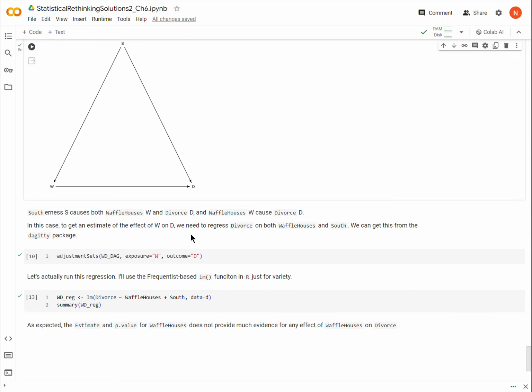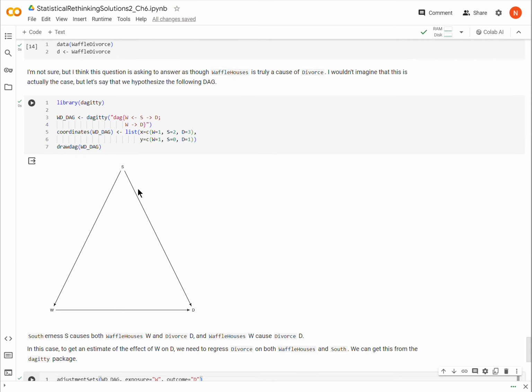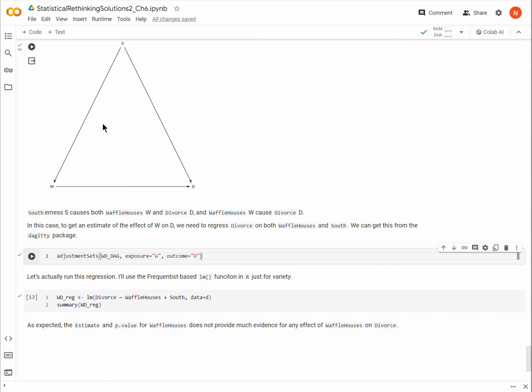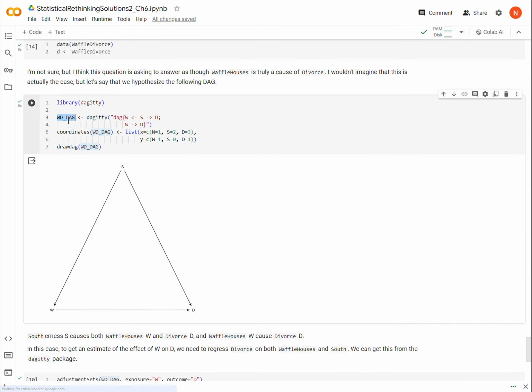Okay, and this is a simple enough example. But if I had a more complicated example, I could actually ask the Daggity package, which is how we drew the DAG, what do I need to condition on to find the total effect of W on D? And that would be in this code right here. Adjustment sets, the DAG that you're using, which is what I've called this DAG.